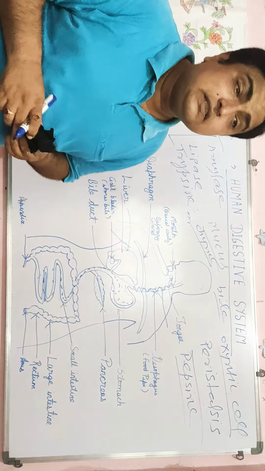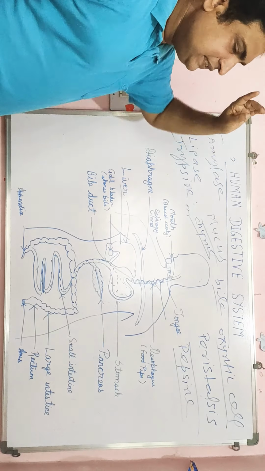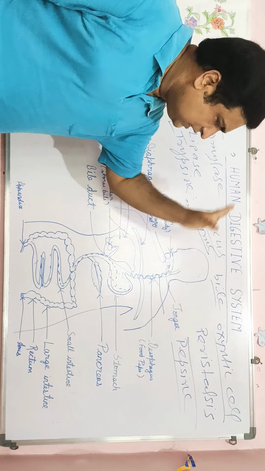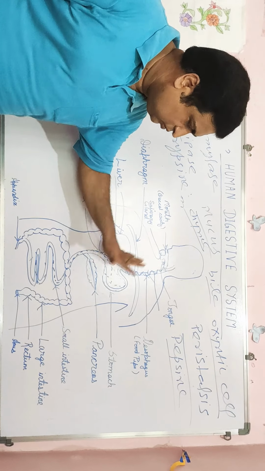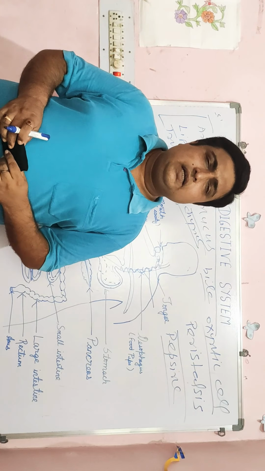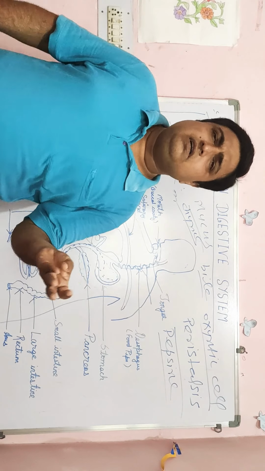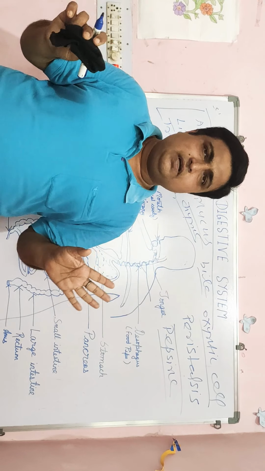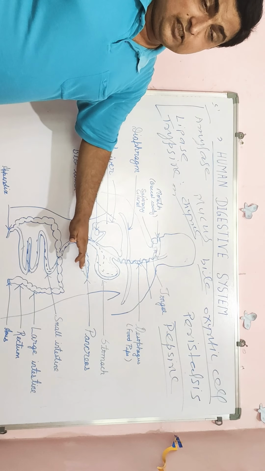Then what happens? Here you have studied that the first step, ingestion, is completed in the mouth. After that, digestion starts from where? Digestion starts from the mouth. Then it goes to the stomach, and after that these food substances go to the small intestine, where carbohydrate, protein, fat, everything is broken down into simple form. Then digestion is completed in the small intestine.